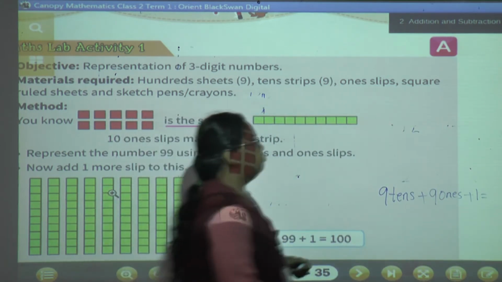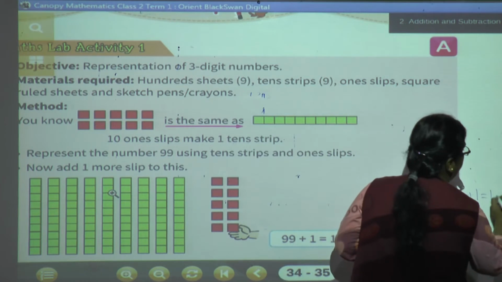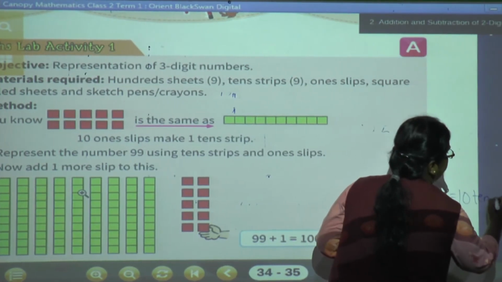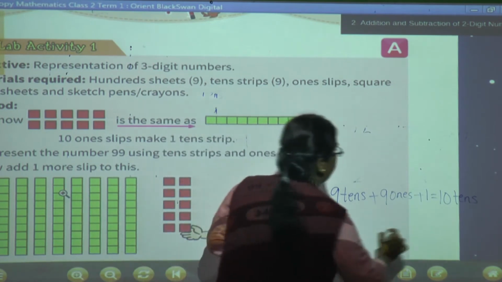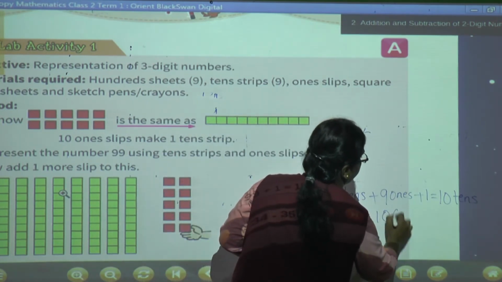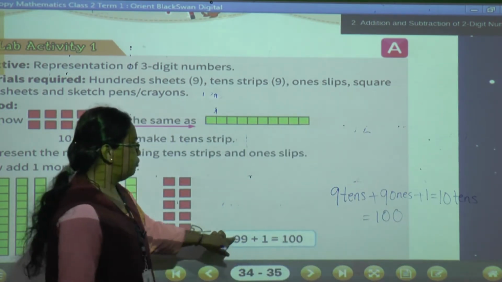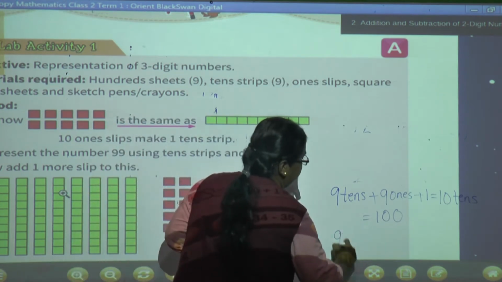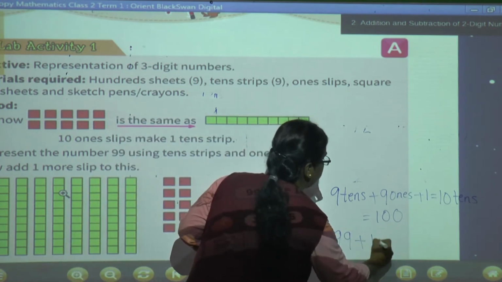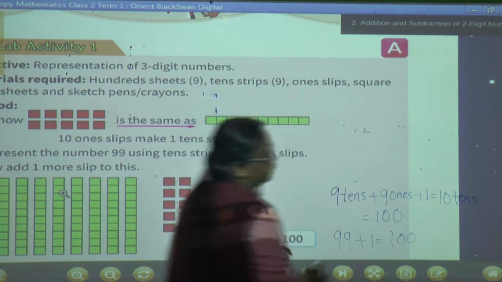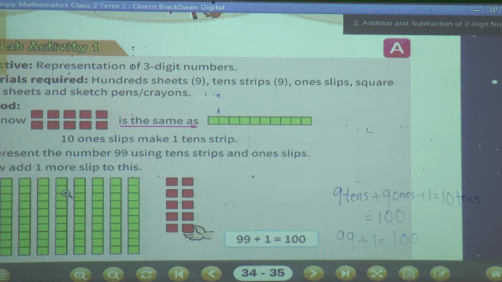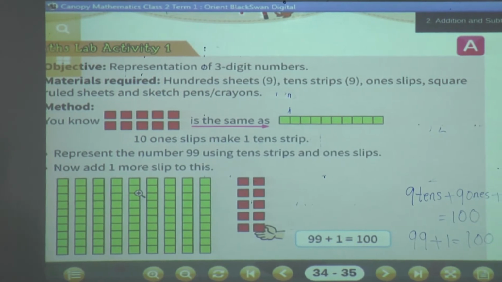So it becomes 10 tens. 10 tens means how much? 10 tens means 100. In this way you can do it. 99 plus 1 is equal to 100. Okay children, so the tens, you can see the blocks I am having.